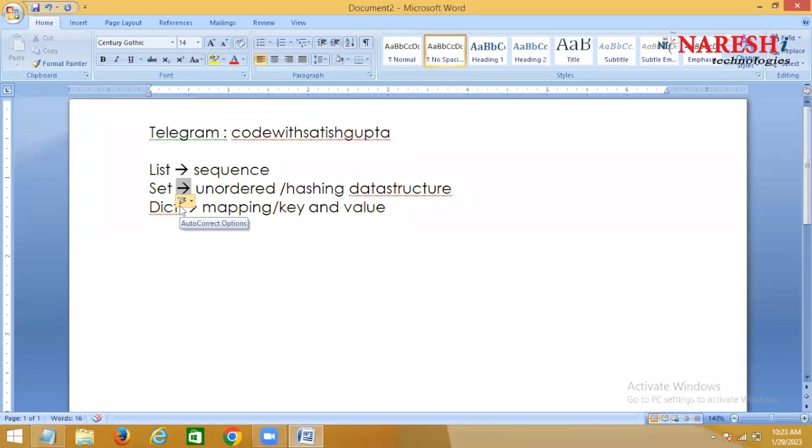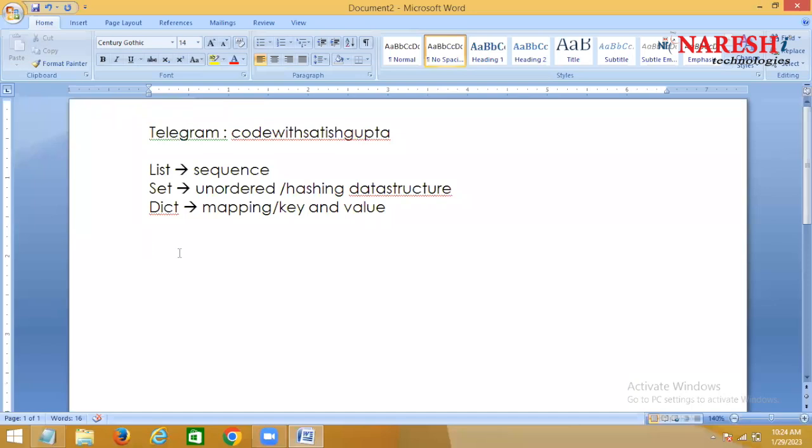So are all these three mutable or not? List, set, dictionary. These three are mutable or immutable? Mutable. List is mutable, set is mutable, dictionary is also mutable.